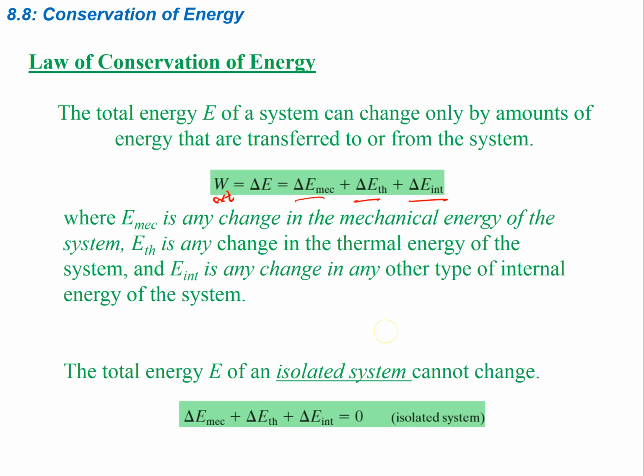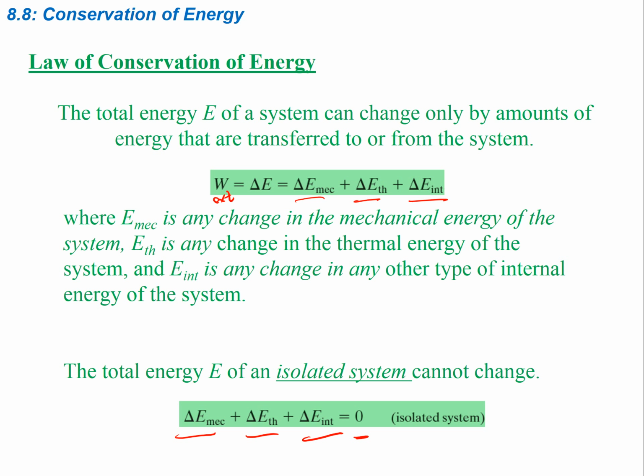And that just mentions that here. So the total energy E of an isolated system cannot change. And that's what the law of conservation of energy says. So it says that if you look at this change, this change, this change, it must equal 0 as long as there's no external work being done on the system. So in class, I give you a better way to write this, one that makes more sense. Essentially, if you have no external work being done on the system, the total energy at some point must equal the total energy at some other point.